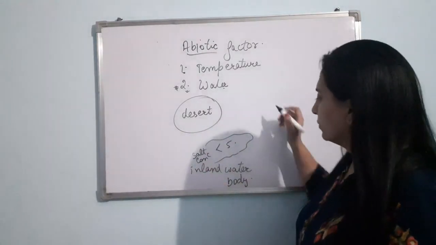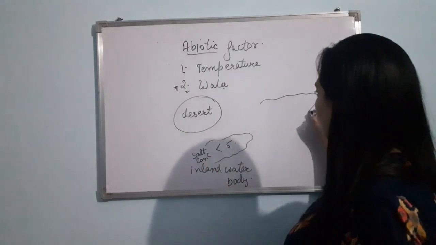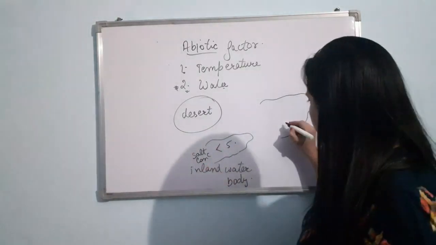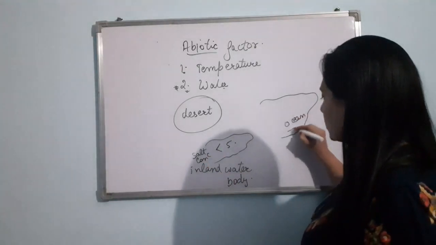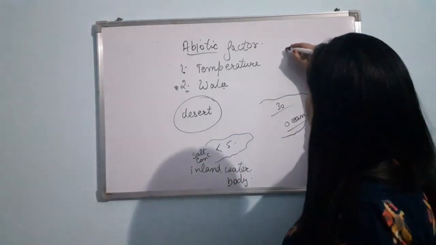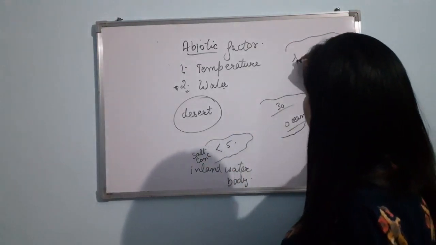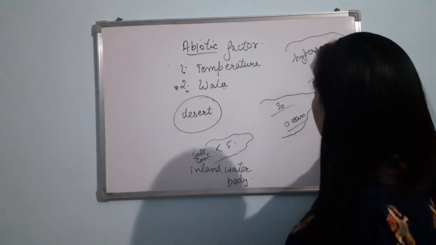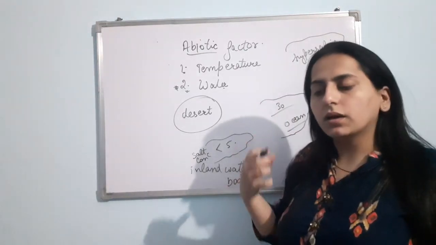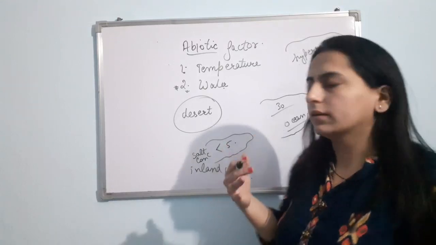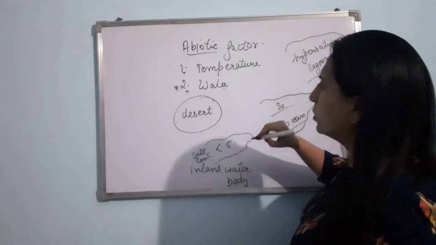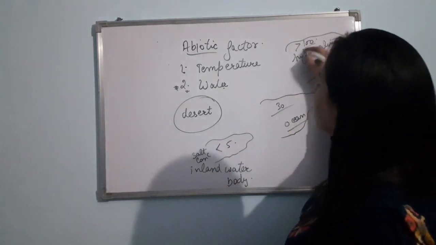Now if I talk about any other water body like the ocean, suppose the ocean is having 30, and the hypersaline lagoon. Hypersaline, as the name suggests, the salinity will be high, the amount of salt will be high. In the hypersaline lagoon, the amount of salt is even more than 100.